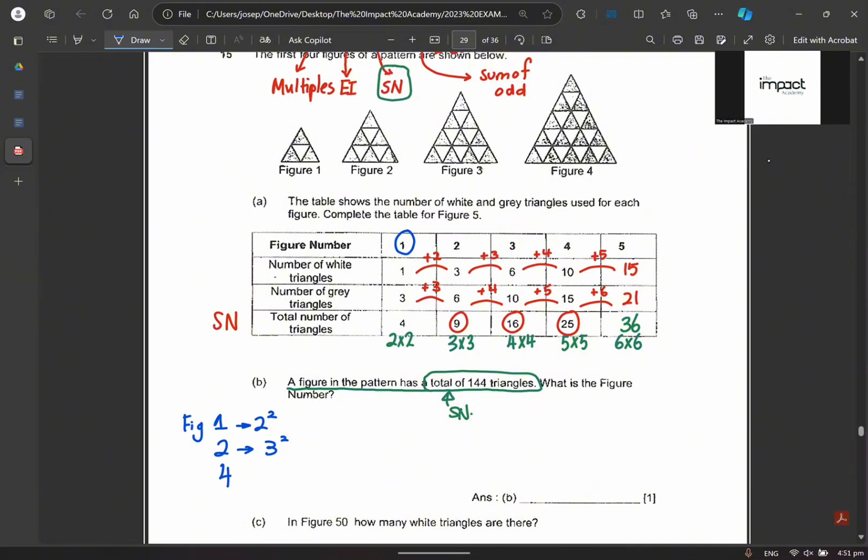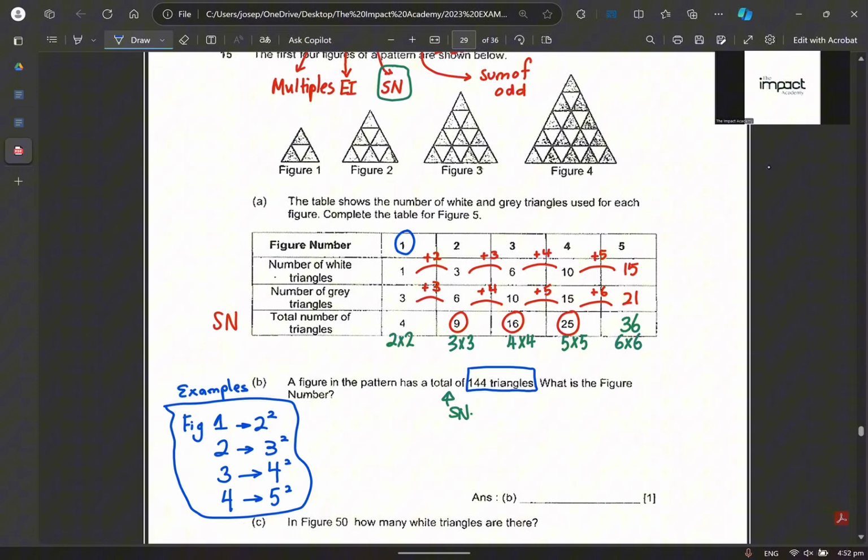Figure 3, maybe you go to figure 3 first. Figure 3 is how many? What to the power of 2? 4 to the power of 2. Am I making sense? Yeah. Figure 4 is 5 to the power of 2. Are you starting to see it? Then figure 5 is 6 to the power of 2. But correct. So the reason why teacher Joseph is listing this down is because these are what we call examples. Right? These examples will help me for this question. Agree or not?